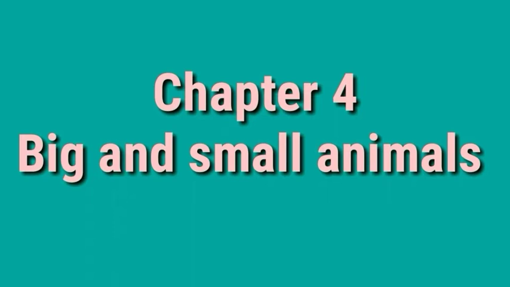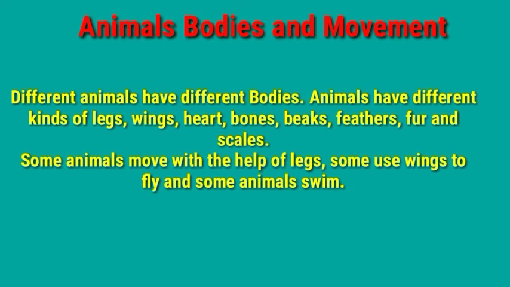We are reading chapter 4, Big and Small Animals. In the last class we learned about animals around us, and today we will discuss animals' bodies and movements. Different animals have different bodies. We also have different bodies, na? Yes. Animals have different kinds of legs, wings, hearts, bones, beaks, feathers, fur and scales.